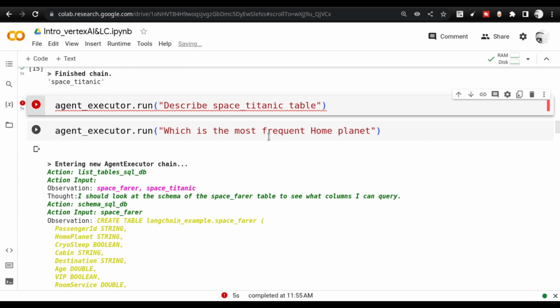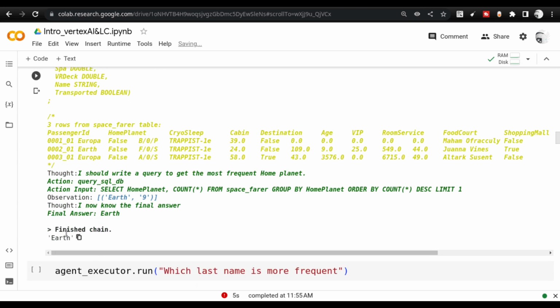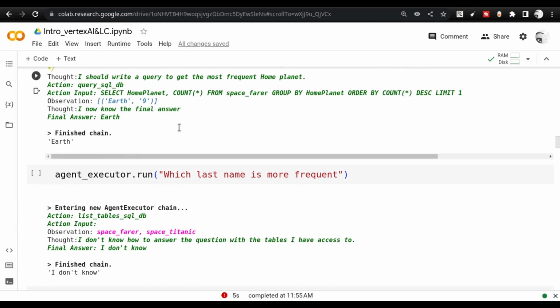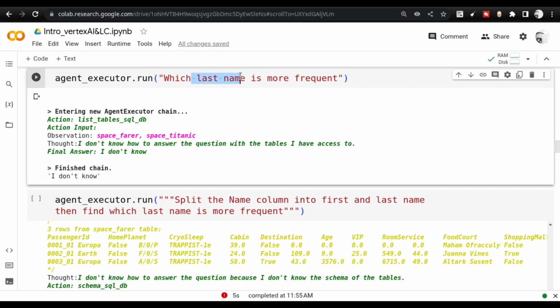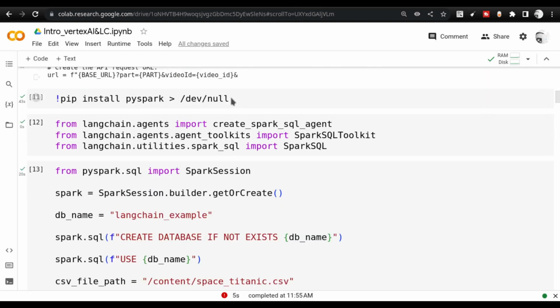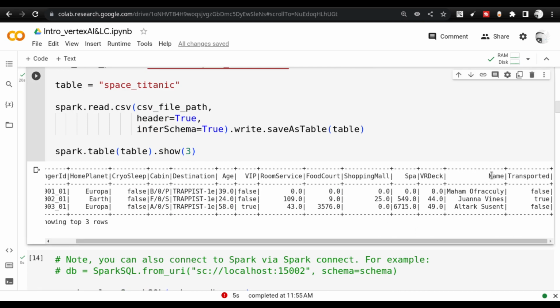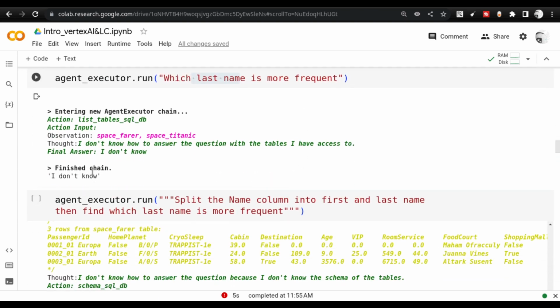And then I had created a couple of other questions, like what is the most frequent home planet? This was already done. The most frequent home planet is Earth. This is how the actual execution happens. Since my quota is exceeded, I am not able to execute it right now, but in your case, you will be able to execute it. And then which last name is more frequent? Once I execute this, you see that it's saying it doesn't know. Why? Because if you go up, this table does not have any column called last name. It has a column called name, but it does not have a column called last name. So it simply says it doesn't know.